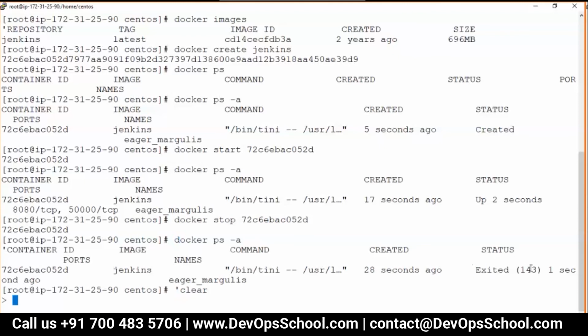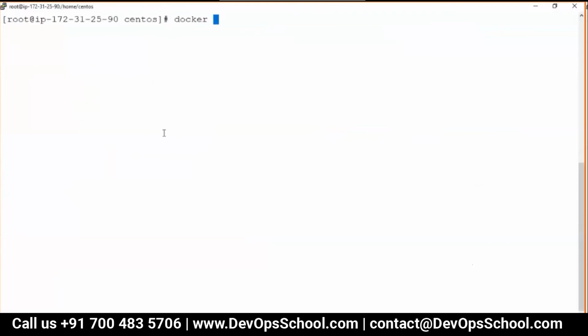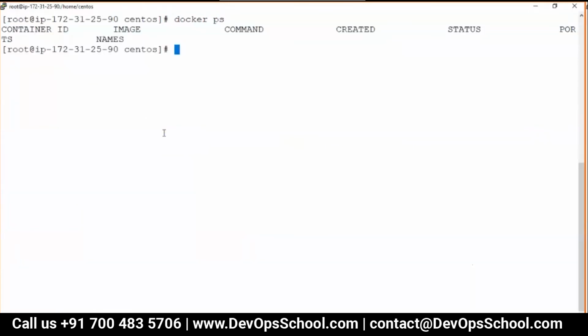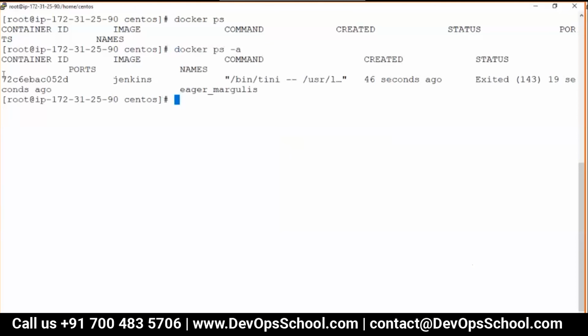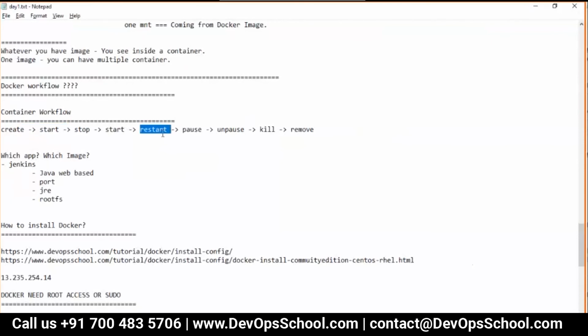You see here. Now, after that, restart the same container. So docker ps shows not running, ps -a shows exited. So can I start this container one more time? Docker start container ID. Is it running? It's running. Can I restart it?